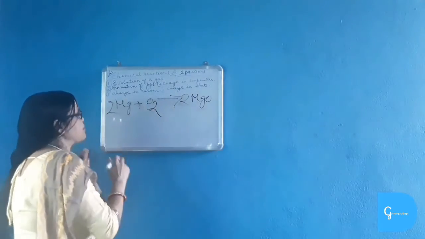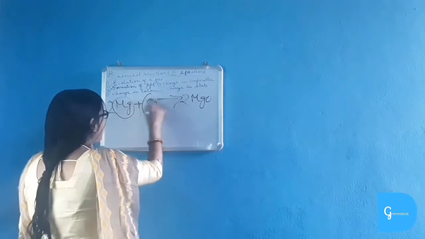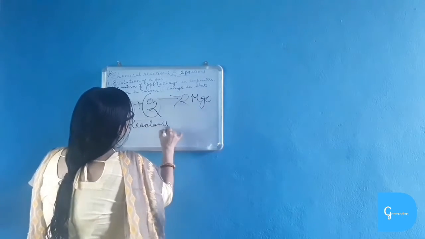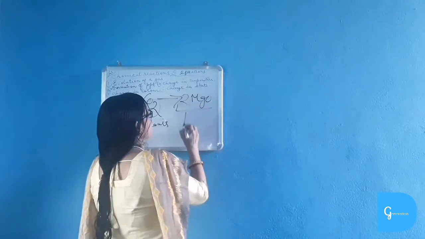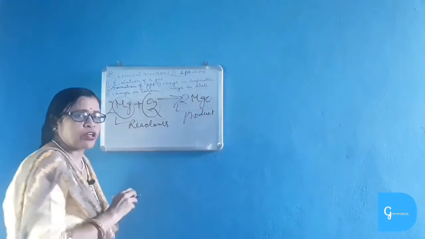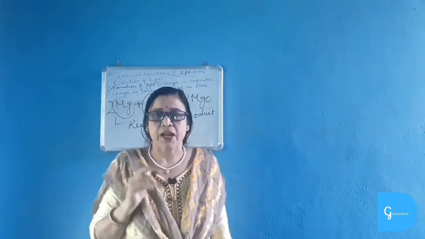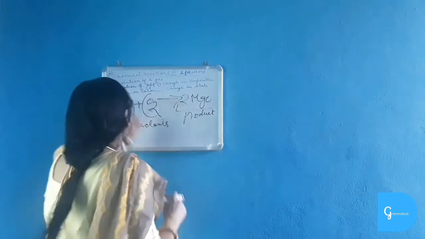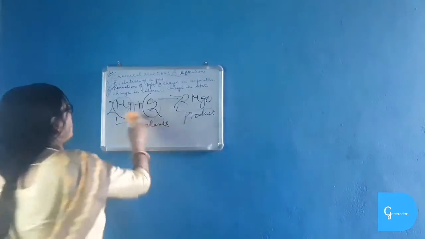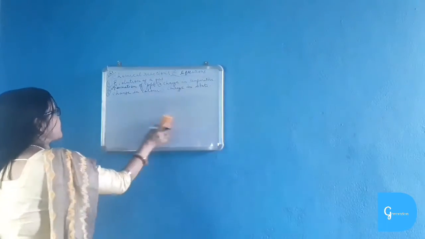So one thing must be remembered in a chemical reaction: the substances which take part in the reaction are called the reactants, and the substance which is produced is called the product. Okay, now the characteristics of chemical reactions. Chemical reactions have certain characteristics, like evolution of gas. When a chemical reaction takes place, evolution of gas may take place in some chemical reactions.